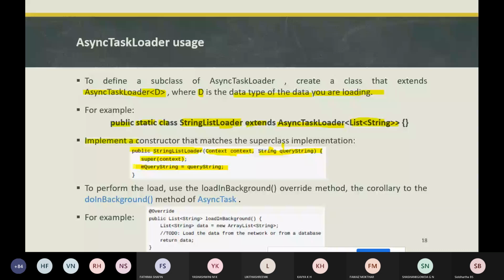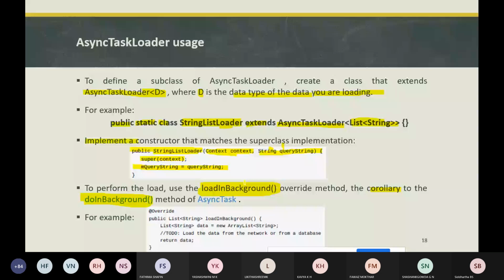It means in async task we use the doInBackground method, whereas in the async task loader, we use the loadInBackground method, which is an override method. In async task, doInBackground is a protected method. This is an example: public list loadInBackground.